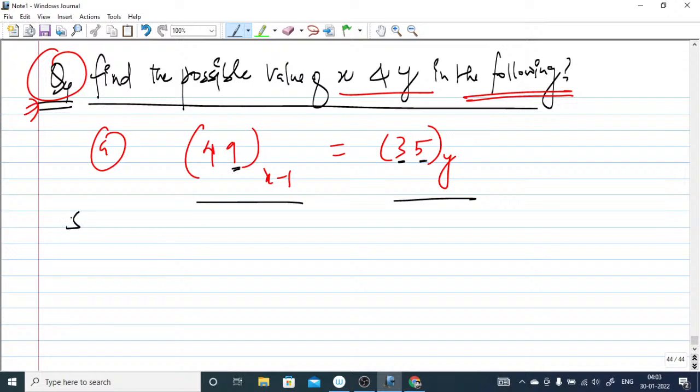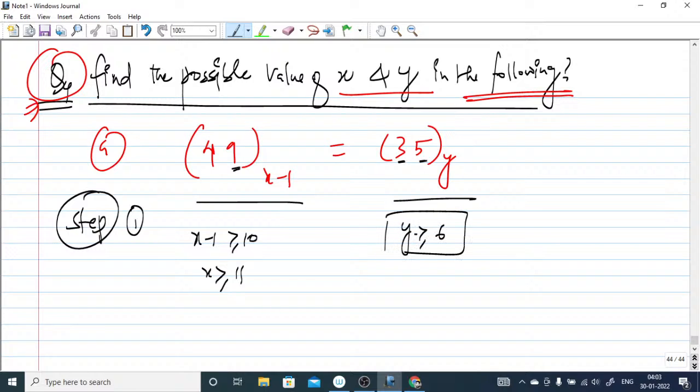So step number 1 is x minus 1 must be greater than 10, which means x must be greater than or equal to 11. And in this case the base y must be greater than 6. So these are the two important conclusions we have got: x must be greater than or equal to 11, and y must be greater than 6.